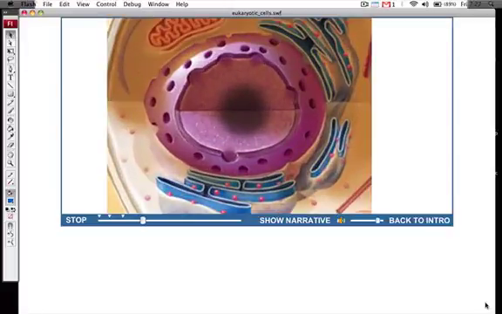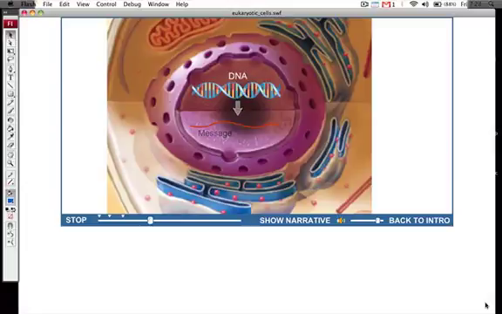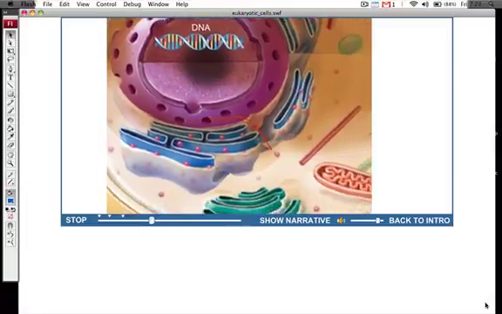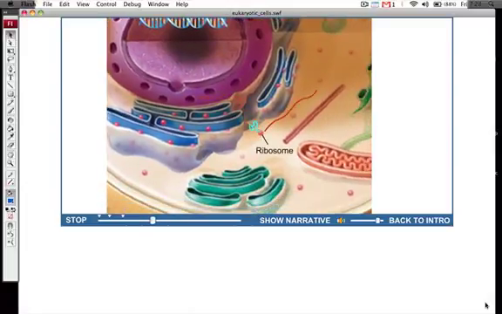Almost all of a eukaryotic cell's DNA is contained within a membrane-bound nucleus. Most of the genes in a cell's DNA contain information for the production of proteins. This information from a gene is copied into a messenger molecule that exits the nucleus and encounters a ribosome. Ribosomes are the sites where protein synthesis occurs, translating the messenger's code into protein. Ribosomes may be suspended free in the cytoplasm or attached to an extensive membranous network called the endoplasmic reticulum, or ER.